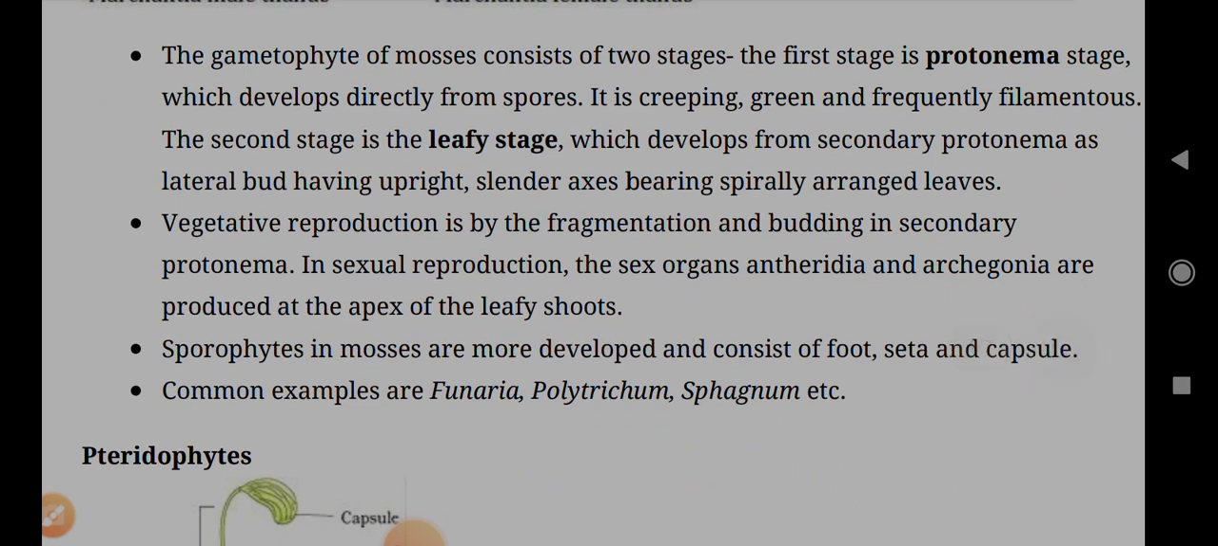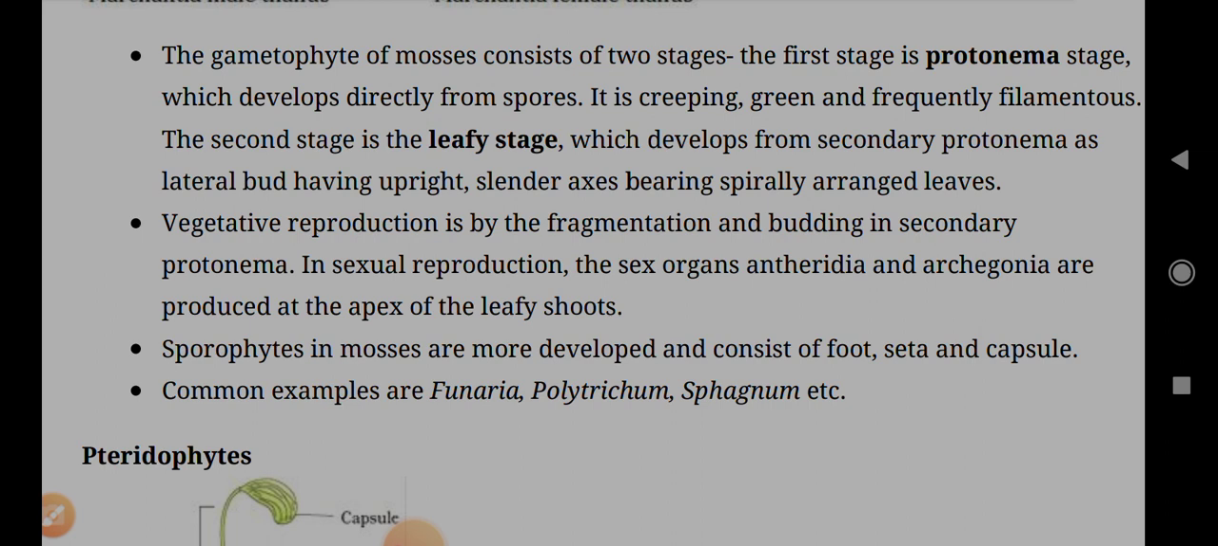The gametophyte of mosses consists of two stages. First stage is the protonema stage, which develops directly from spores, which is creeping, green, and frequently filamentous. Second stage is the leafy stage, which develops from the secondary protonema as a lateral bud having an upright, slender axis bearing spirally arranged leaves. Vegetative reproduction is by fragmentation and budding in the secondary protonema.